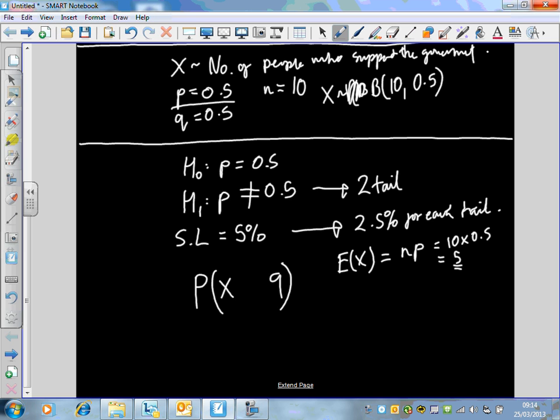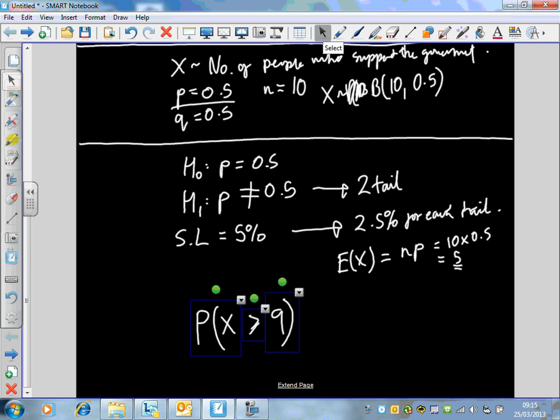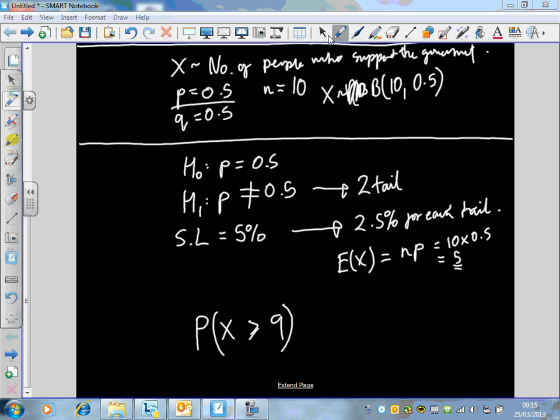So what happened here? How many people did it? 9 people. 9 is more than we expected. So therefore, we have to calculate the probability of x being larger than or equal to 9, because what actually happened was more than what we expected. Okay?